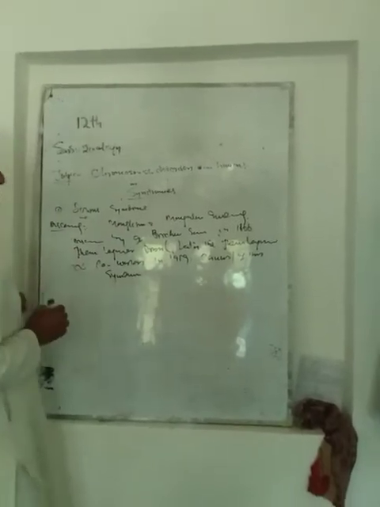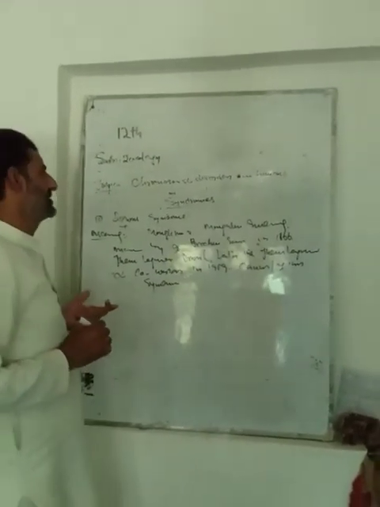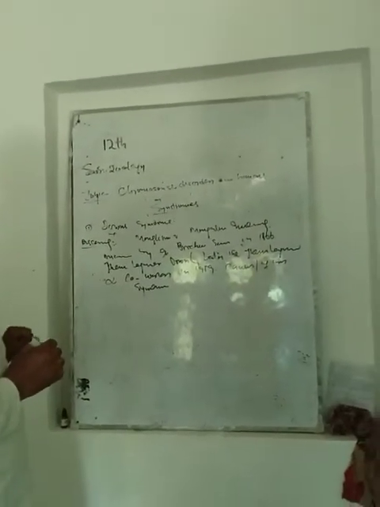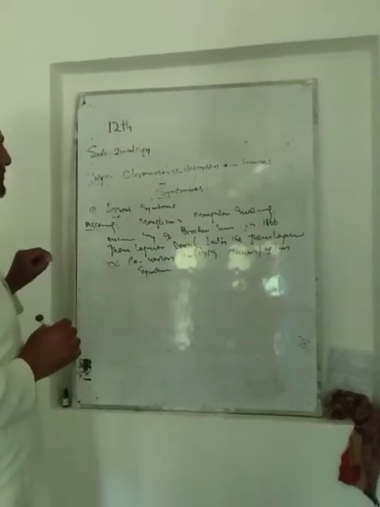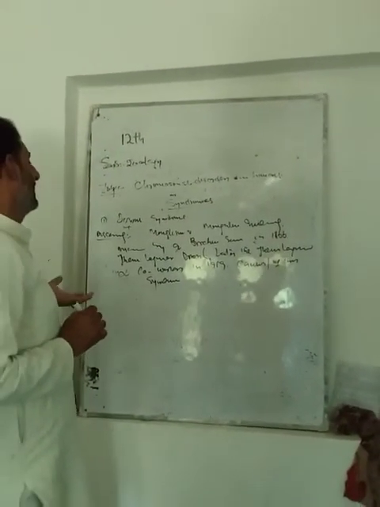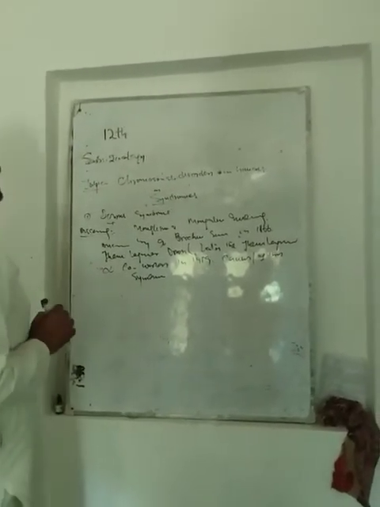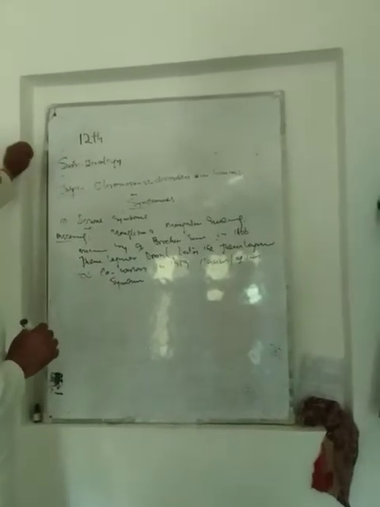Dear students, today's topic is chromosomal disorders in humans, or in other words, syndromes. Syndromes are of three types: Down syndrome, Turner syndrome, and Klinefelter syndrome. Down syndrome is also called Mongolian idiocy or Mongolism.